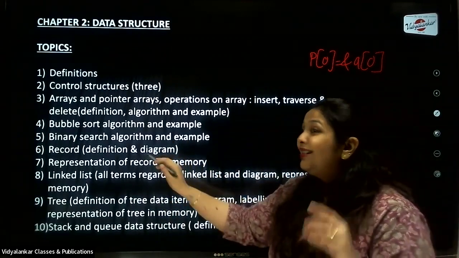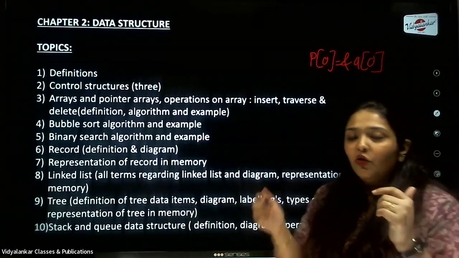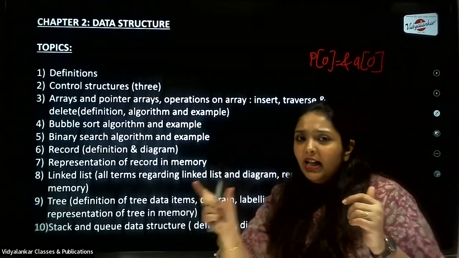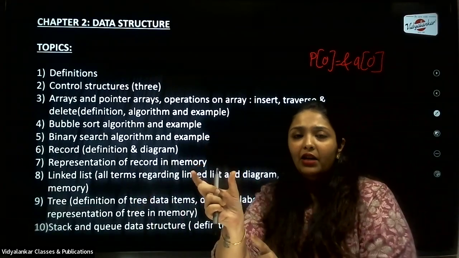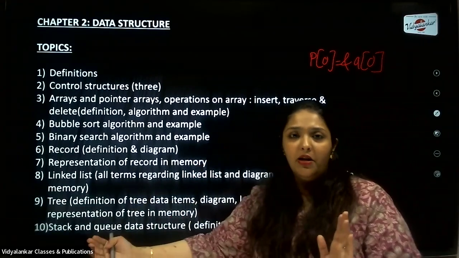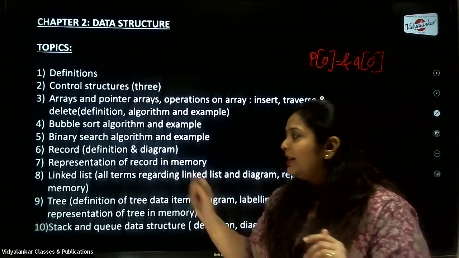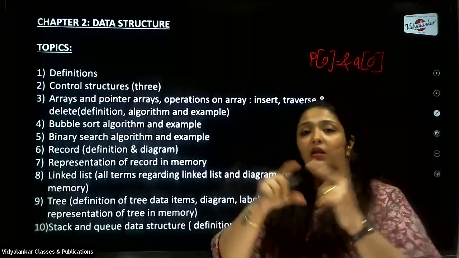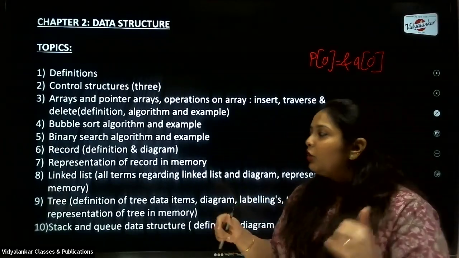Next, we talk about the record. How do you display a record in your data structure? You know that at the very first level is the entity which you're talking about, and draw the diagram accordingly. First level goes for the entity, and the attributes of the entity are on the second level. In case they are to be subdivided, then they go on the third level, and the levels continue. So don't forget this difference in the record description. Again, it is a 3 marks question: 1 mark for the definition, 1 mark for the diagram or the example which you will be explaining, and 1 mark for the theory or the example explanation which you write.